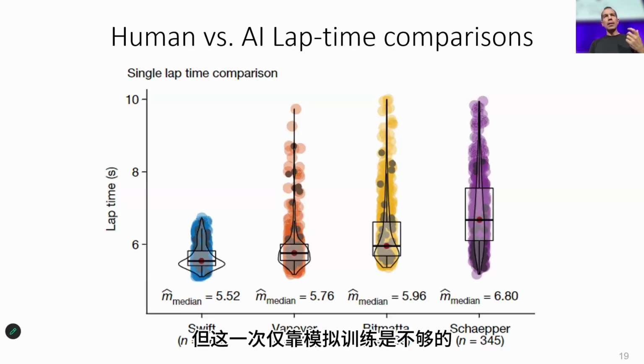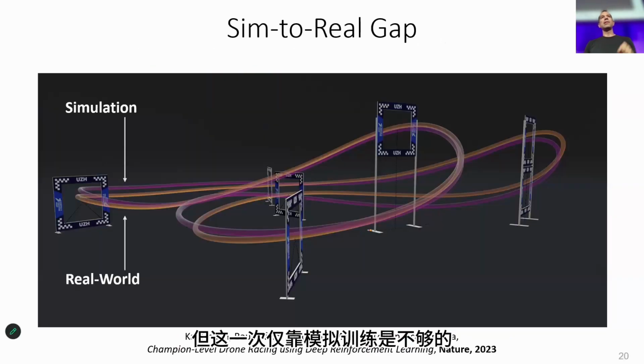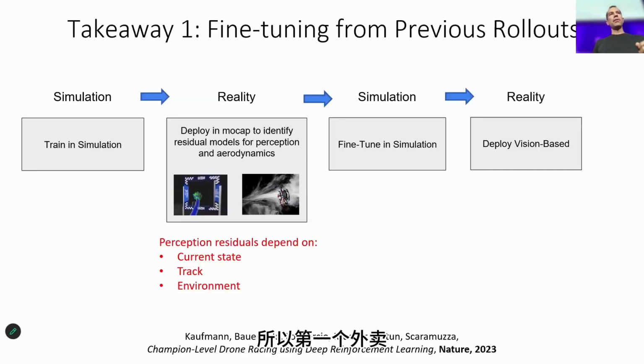But this time, it was not enough to train in simulation. Why? Because now you're really trying to shoot for the top, okay? So simulation doesn't capture all the idiosyncrasies of the real world. All this hysteresis effect that I was telling you, the fact also that we have this residual perception model, the residual perception that is due to the fact that we have dampers that cause errors in estimation of up to 2 meters due to the compression of the dampers, the motion blur, overexposure, underexposure of the camera. To capture these effects, what we needed to do was to collect data also in the real world. So the first takeaway, the first key enabler of this research is the following.